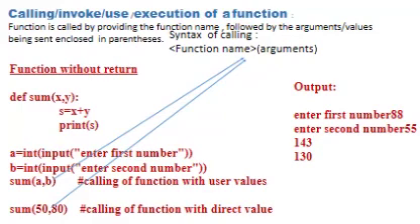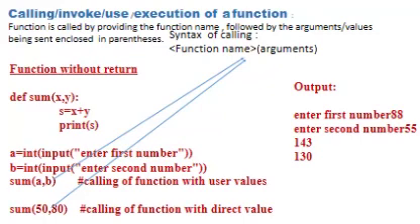Now function without return. Already we have created this function with return, and here without return. def sum x comma y, s equals x plus y, print s. This is completely known as the function definition. Now to call the function we are taking two variables, a and b. a takes the value we input, 88. b takes the value we input, 55. When we call function sum a comma b, the value of a gets copied to x and the value of b gets copied to y, and it will add both the values, store in s and print the result.